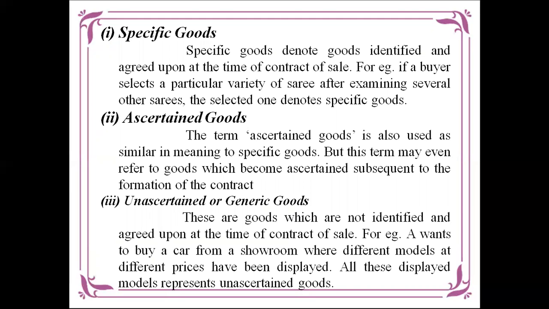For example, if the buyer selects a particular variety of sarees and another saree, they are denoted as specific goods. I want this saree, I want this dress, I want this shirt. At the time of billing itself, you are showing that it is a specific good.